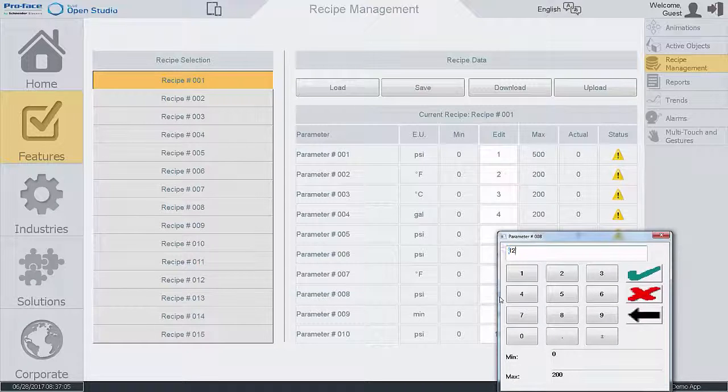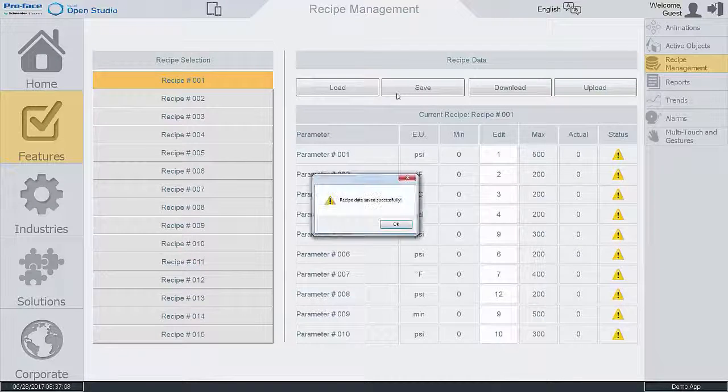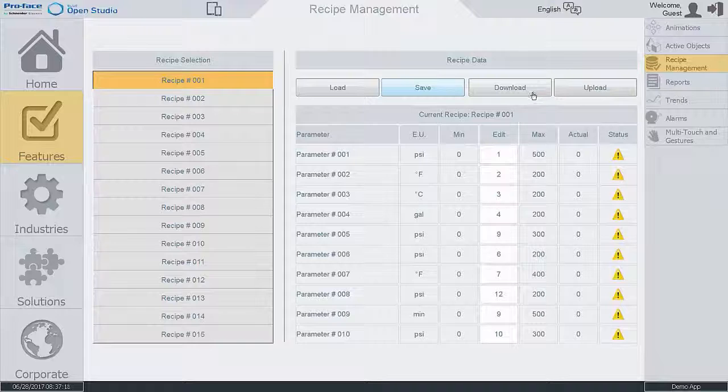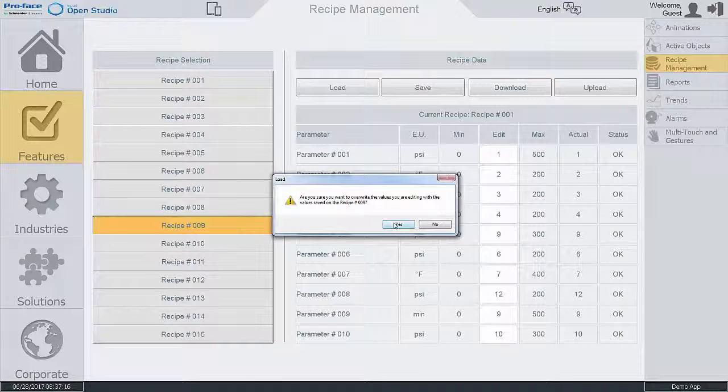Recipes are saved and loaded through built-in script commands, which allow recipes to be managed automatically based on date, time, or event, or manually via on-screen buttons.